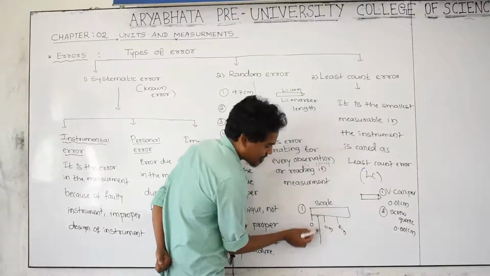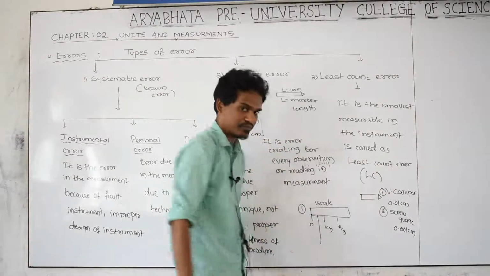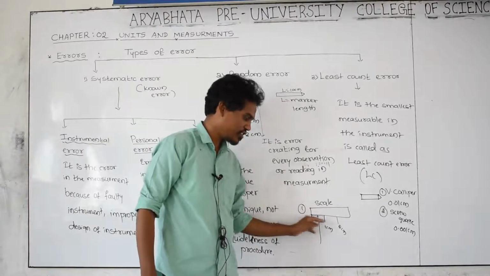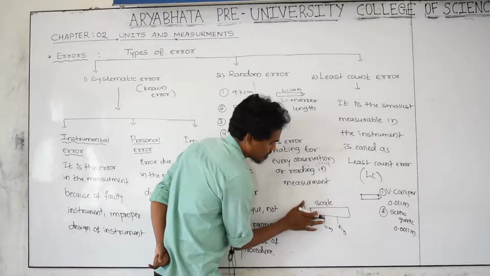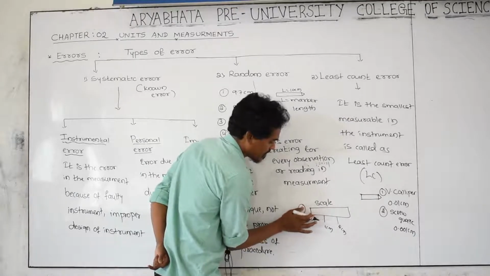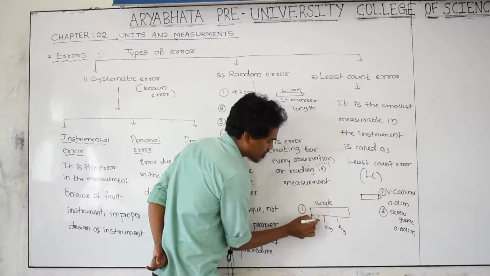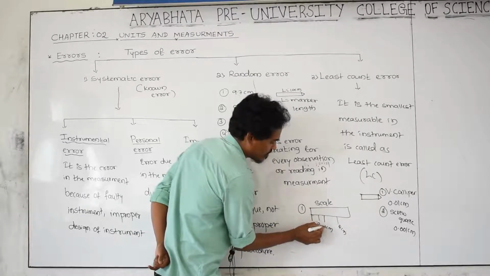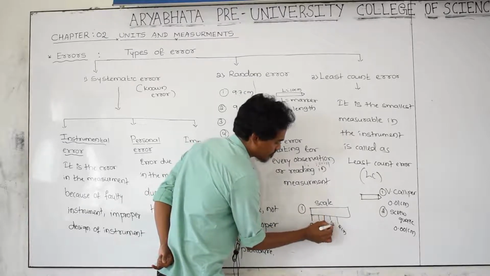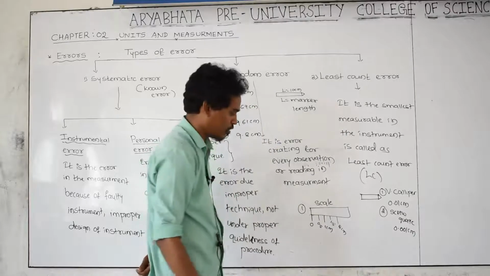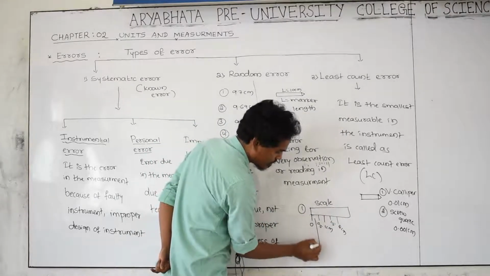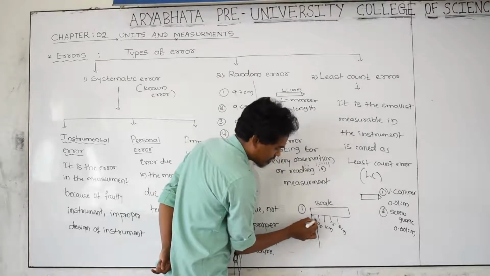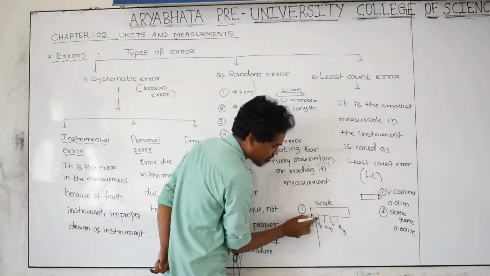This is exactly present in between 0 and 1. This is 0 and 1. This is 0.5. Next, this is 1.5. While measuring the length of the marker, in this instrument, this indicator is present in between 0 and 0.5.